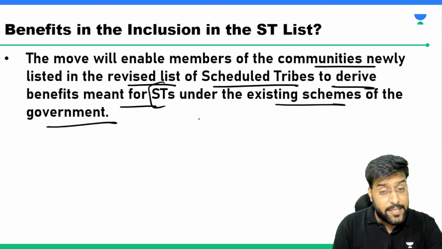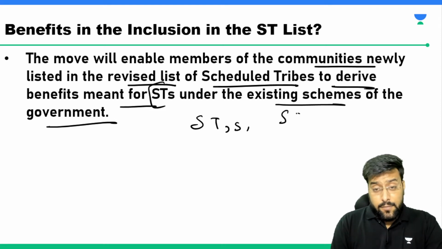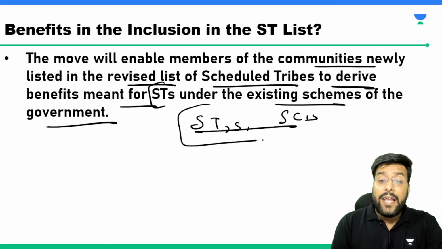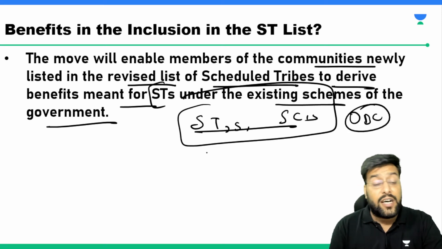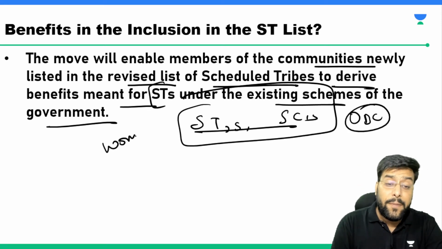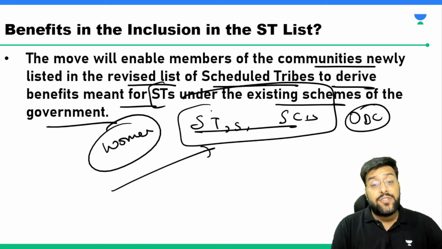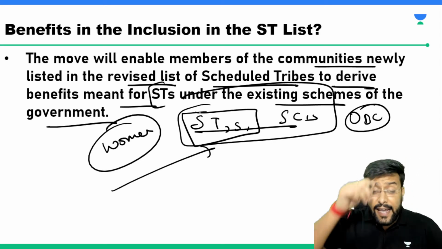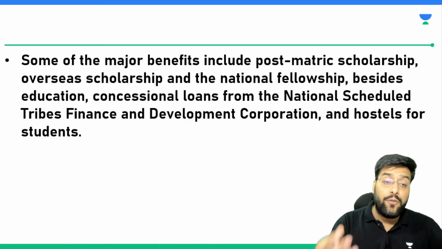So there are certain schemes which are meant exclusively for STs, exclusively for scheduled castes, exclusively for other backward classes, and exclusively for women. So if certain communities are added to this list, they will be able to avail the direct benefit of all those existing government schemes that are meant for that community.